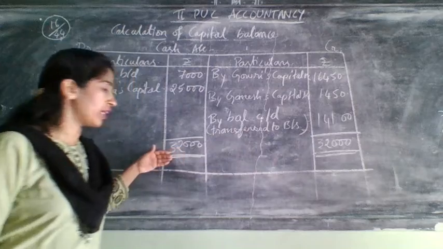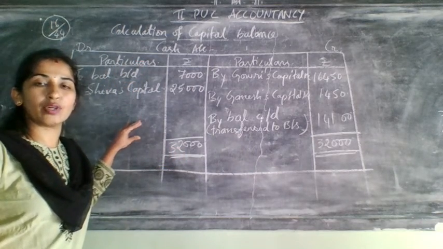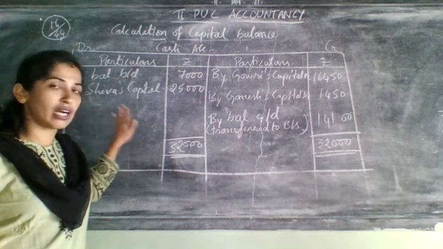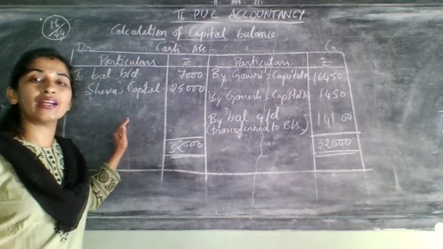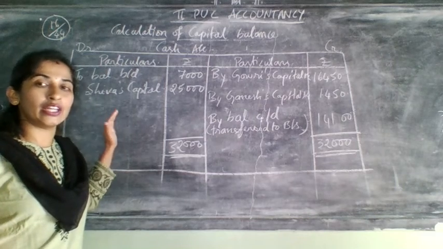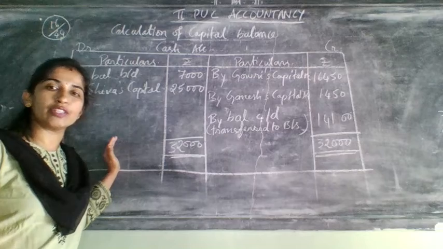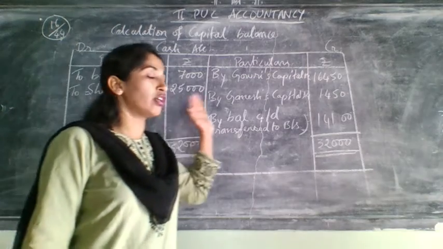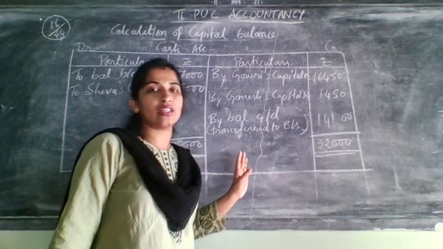At that time, brought down and balance carried down will come on the same side. When that happens, you need to consider it as bank overdraft, and show that bank overdraft on the liability side of the balance sheet, and you should not write anything on the asset side as cash at bank.